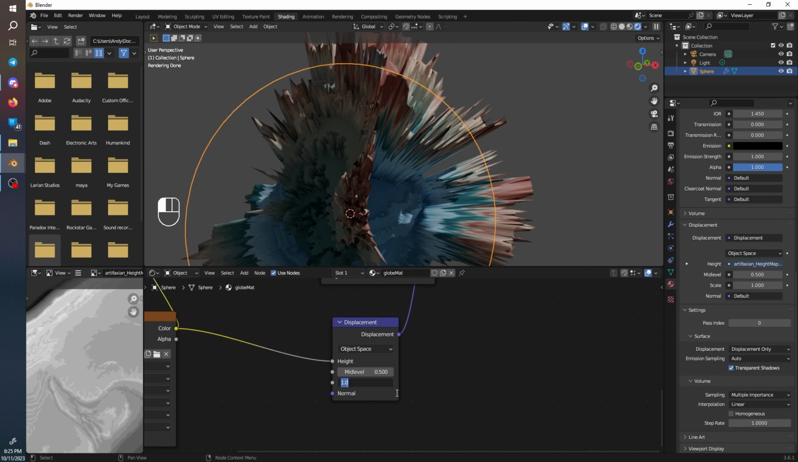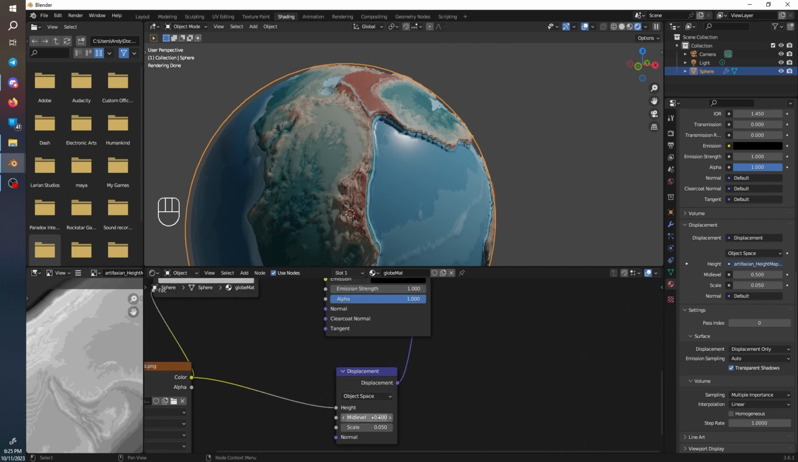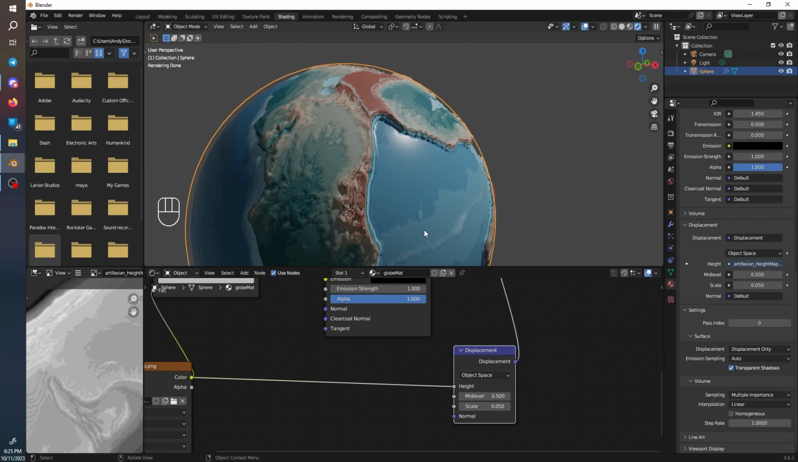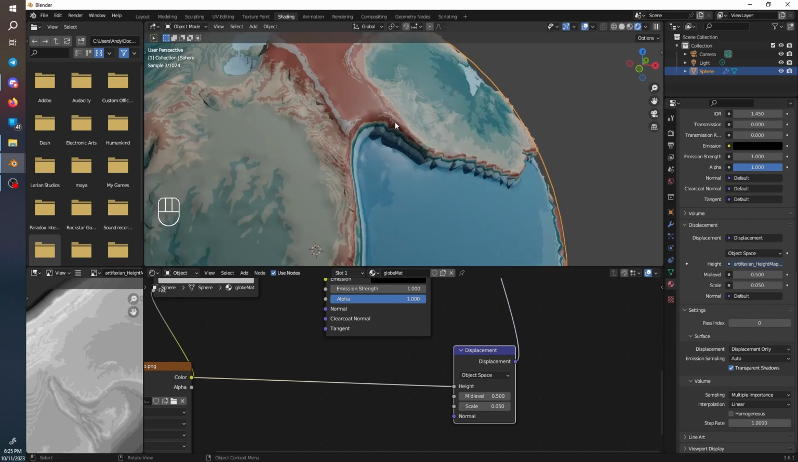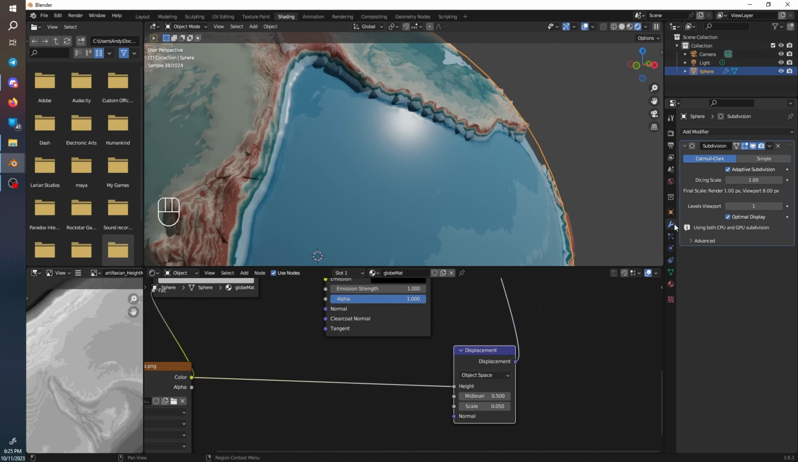What I found works is 0.05 for a scale, and we can keep mid-level to 0.5. Your maps may be different. Now this is still a little low resolution, so what you can do is go to modifiers, and you can change this value. Now be careful, because this is going to make your computer sweat.